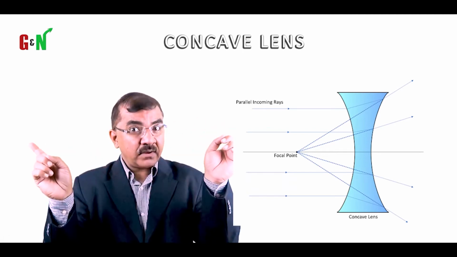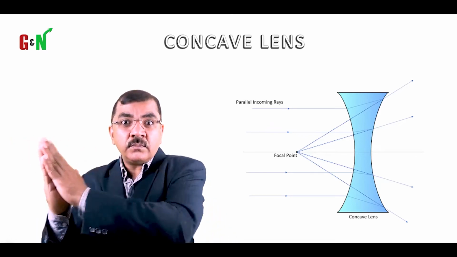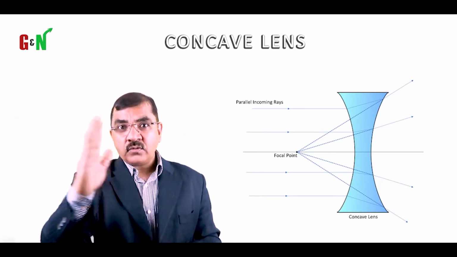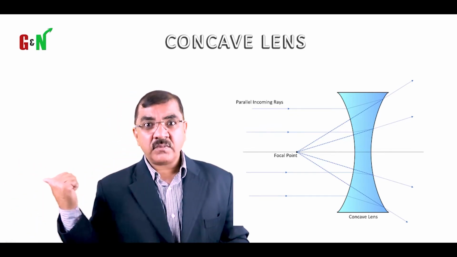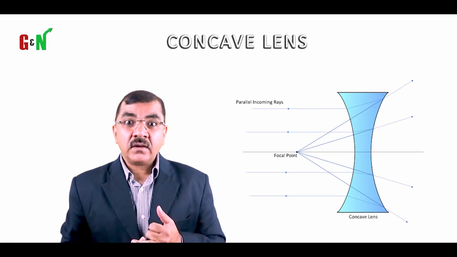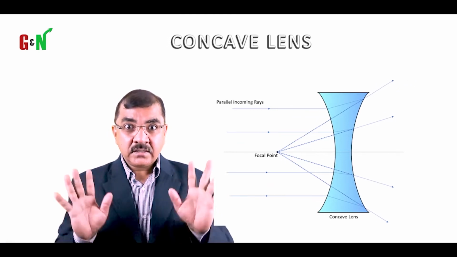It will not be magnified. It will be minimized. And then what about the movement? The movement will be with movement. If you shake it like this, the movement will be with movement, as you can see from the images. So now we have a convex lens. Then we have a concave lens. Right? Clear?